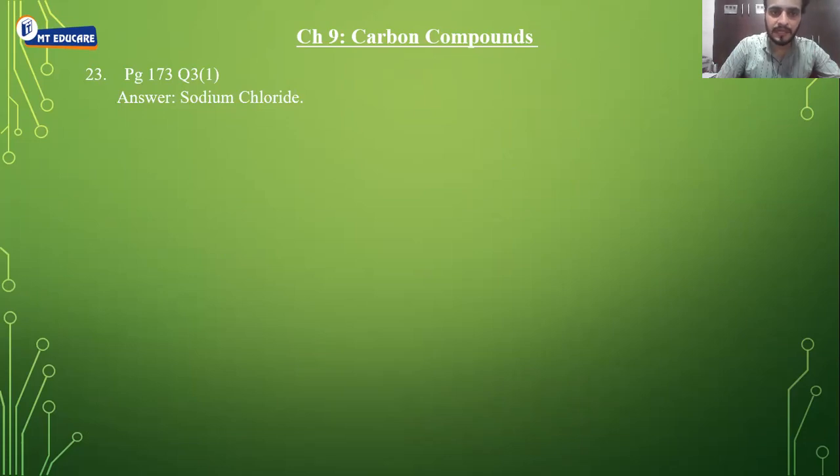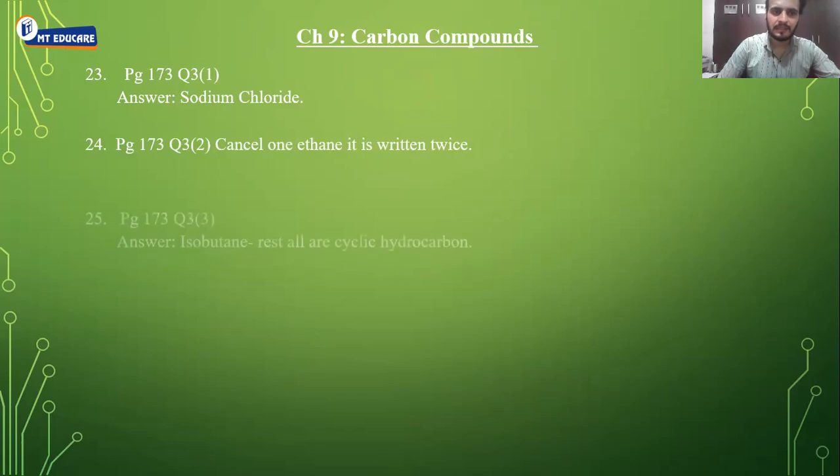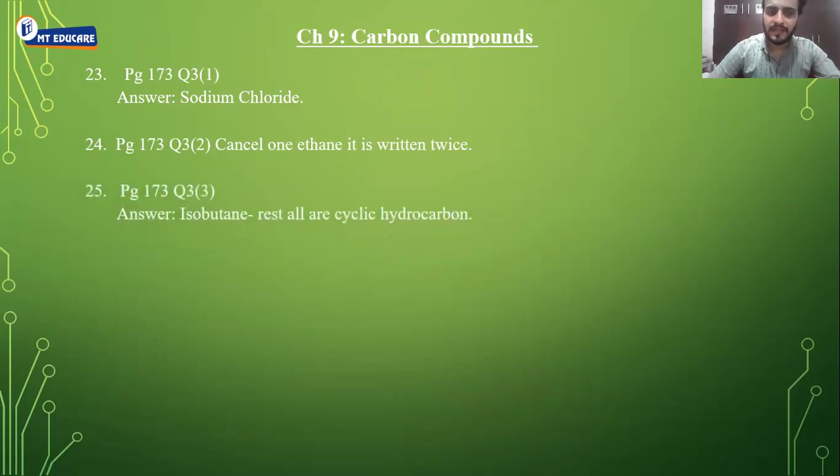Again, it is misprinted. And page 173, question 2, second sub-question, cancel one ethane, it is written twice. So again, there is a misprint. It is written twice. Please do the correction. Then page 173, question 3, sub-question 3, answer isobutane, reason: all the rest are cyclic hydrocarbons. So again, there is a small change.